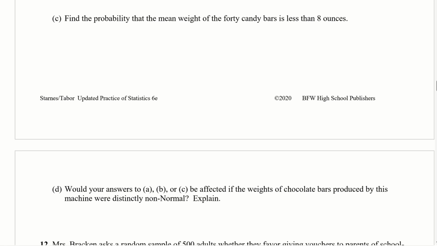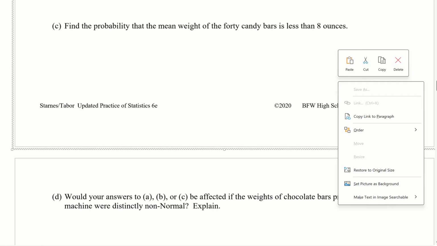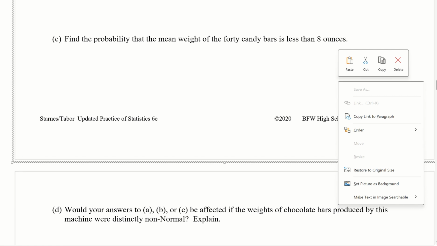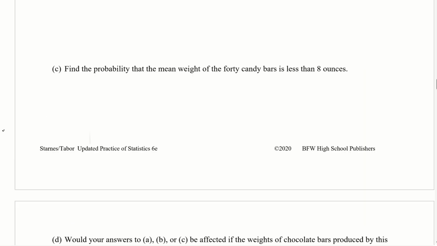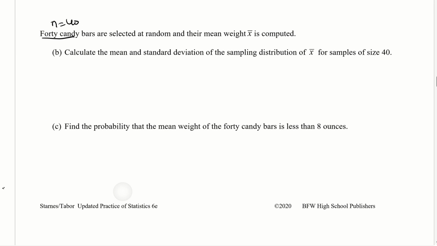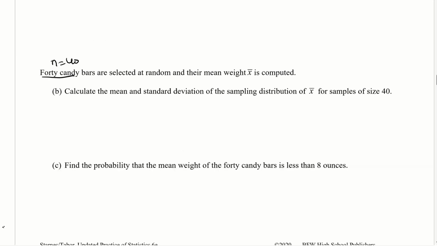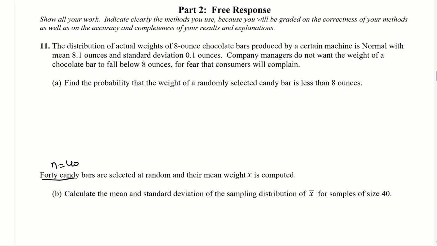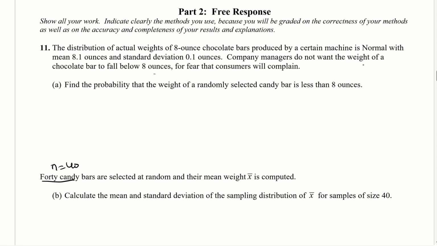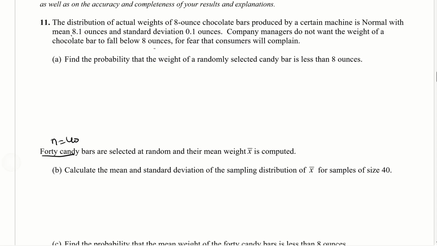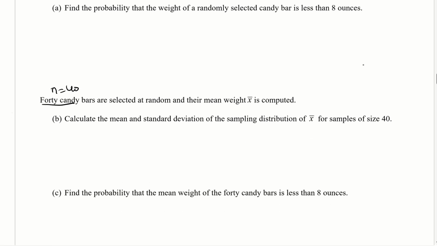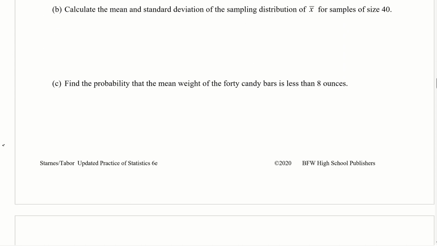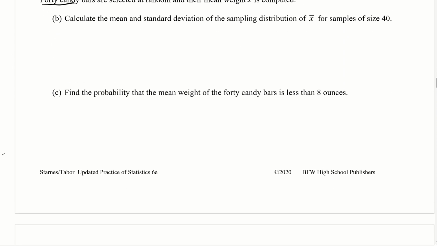So as we said, the standard deviation that we got was 0.0158, and then the mean for part B, which I don't have here anymore, is the same mean as we had in part A, which again I don't have, but it says that the mean was 8.1, so that's going to be the same mean in part B, and then the standard deviation is 0.1 divided by the square root of 40 candy bars, which is 0.0158. So let me just at least write those down.